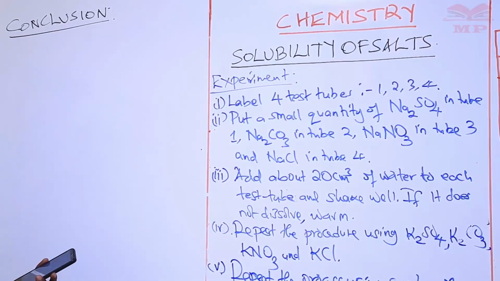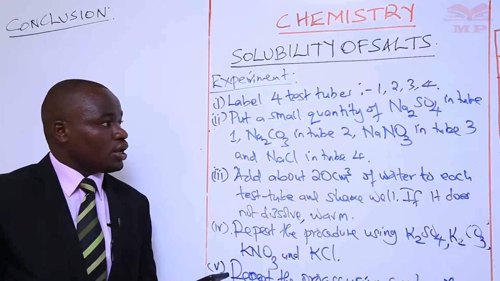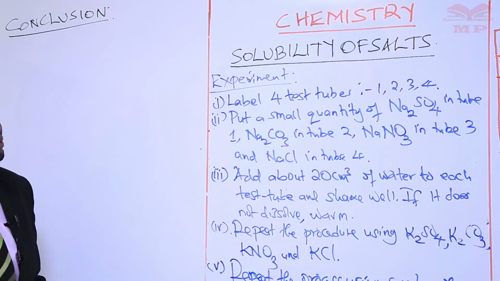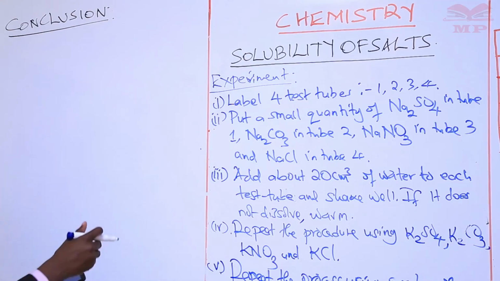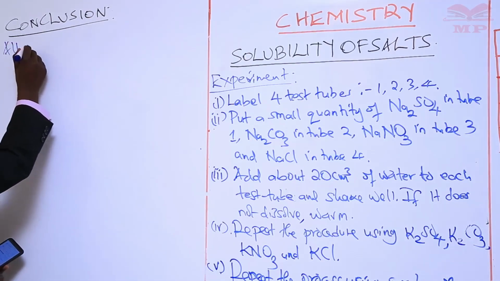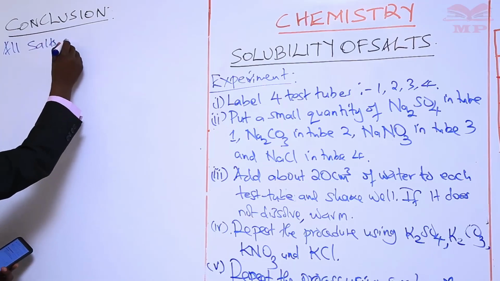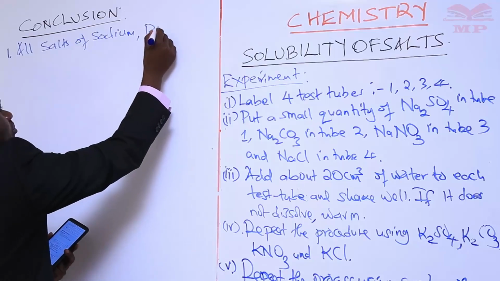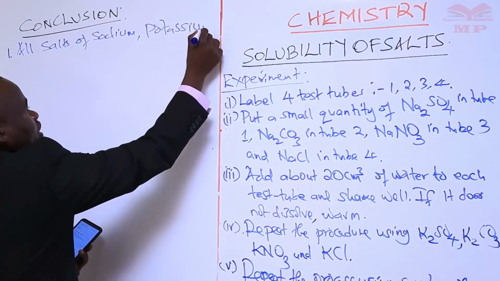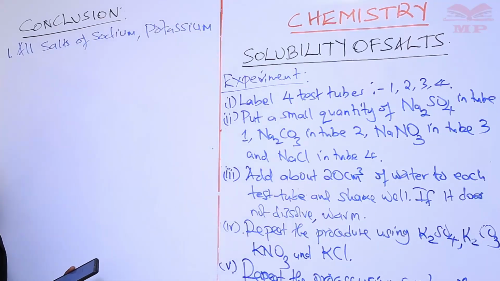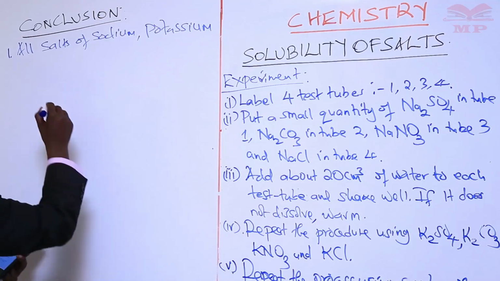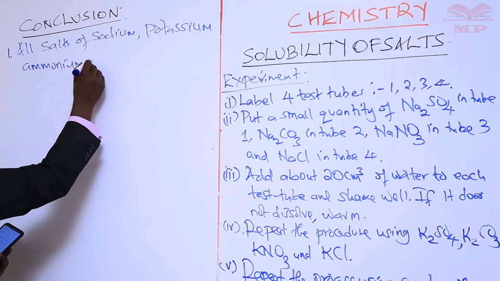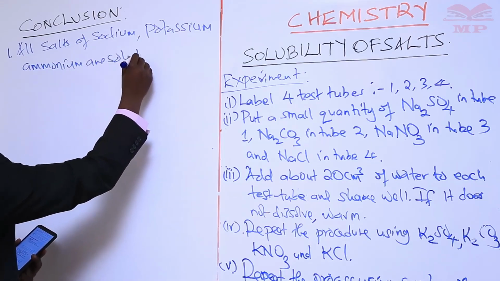That all salts of sodium, potassium, so we can add ammonium because ammonium is another example of a positively charged ion, are soluble in water.